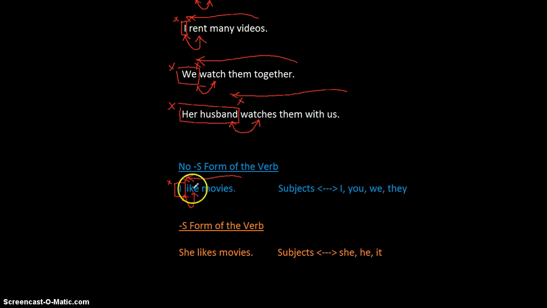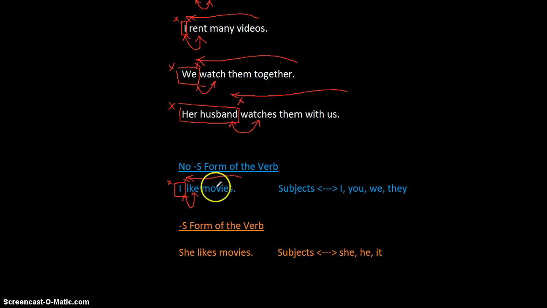Now, I could also put you like movies, we like movies, they like movies, three people I know like movies, several people I know like movies, you and I like movies. Any of these subjects or any of these pronouns will tie with the no S form of the verb.